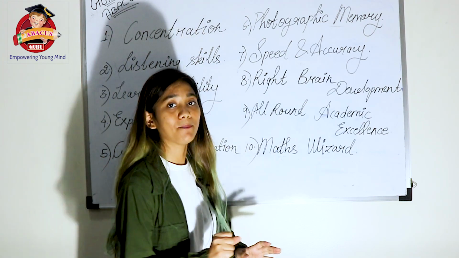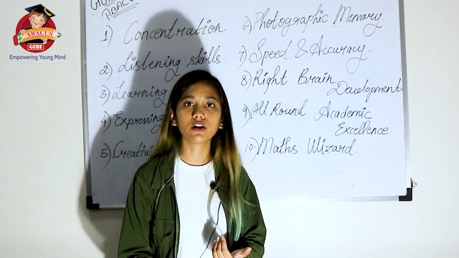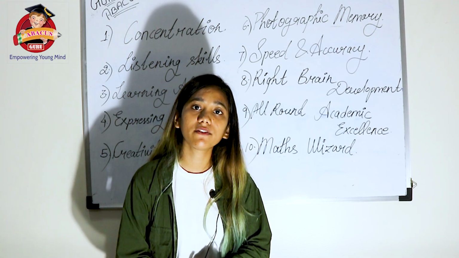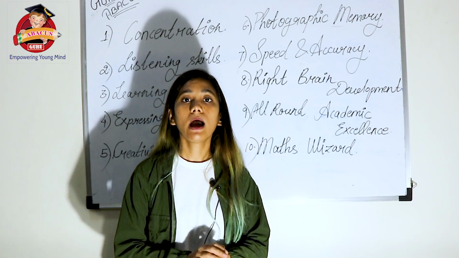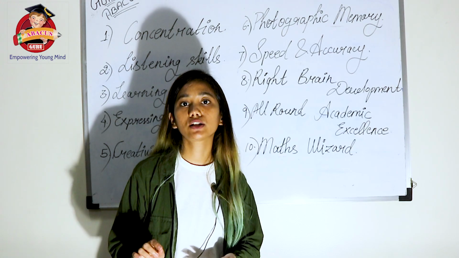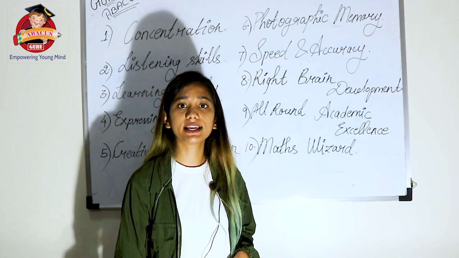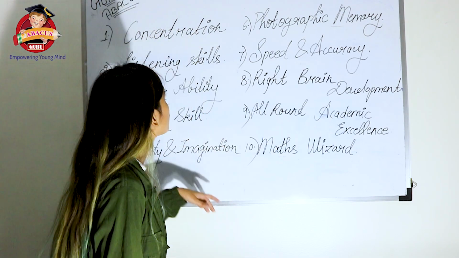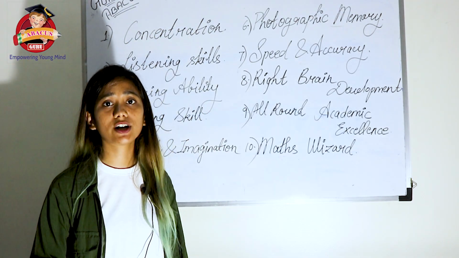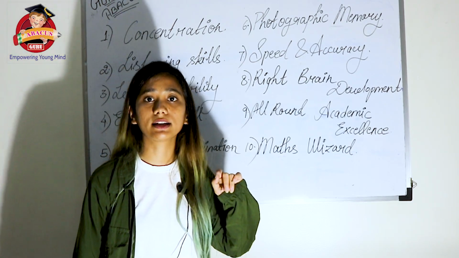For example, if you are saying that if you take admission over here with me, the concentration level of the child will increase, the main point is how. The question is how. It is not just this will happen, that will happen. You have to explain how all these things will actually happen. If I'm saying that the concentration level of the child will increase, I will first explain how the concentration level of the child increases.